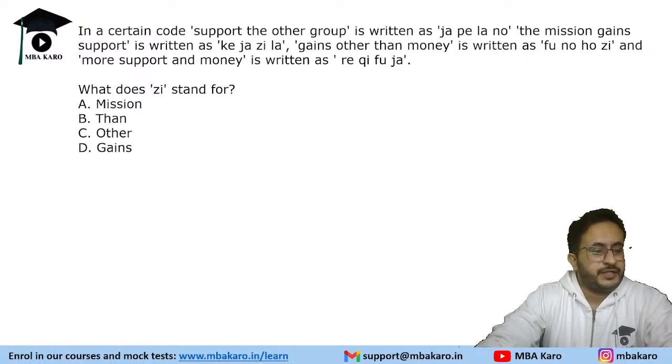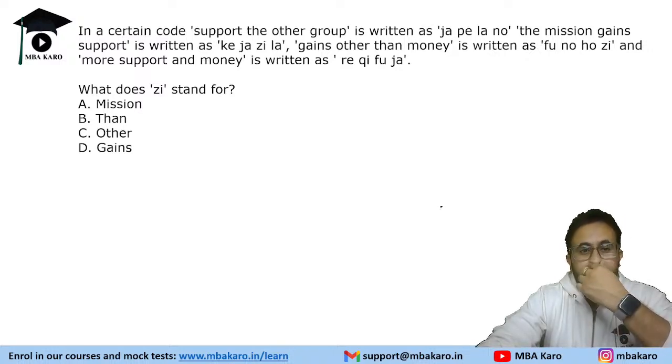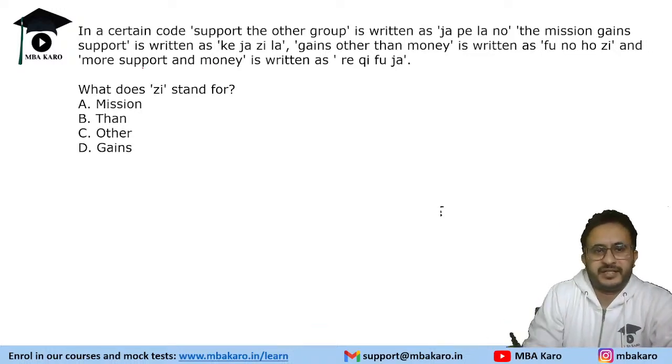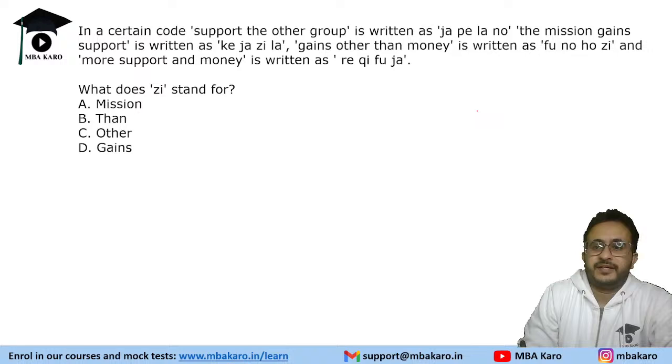Okay, so here is the next one. It says that in a certain code, support the other group is written as Jape, Lano, and Mission Gain support is given as this. And we need to find the code for Z. What does Z stand for in this?